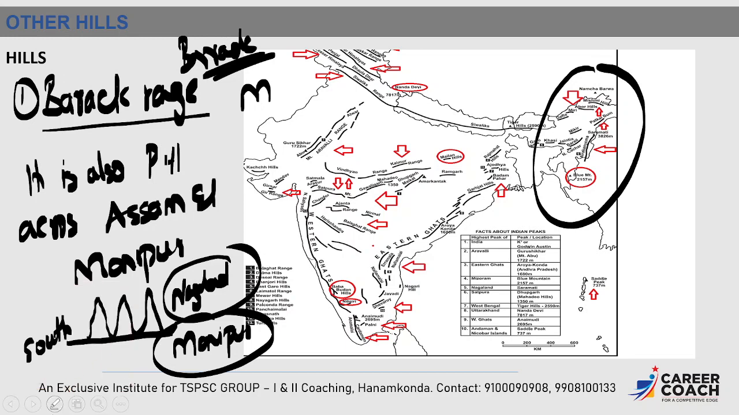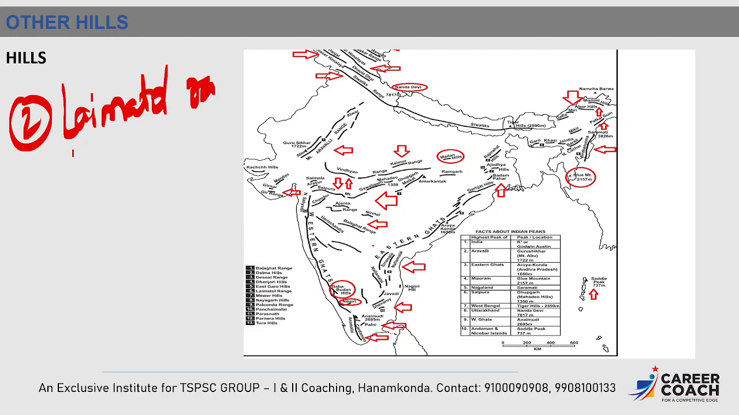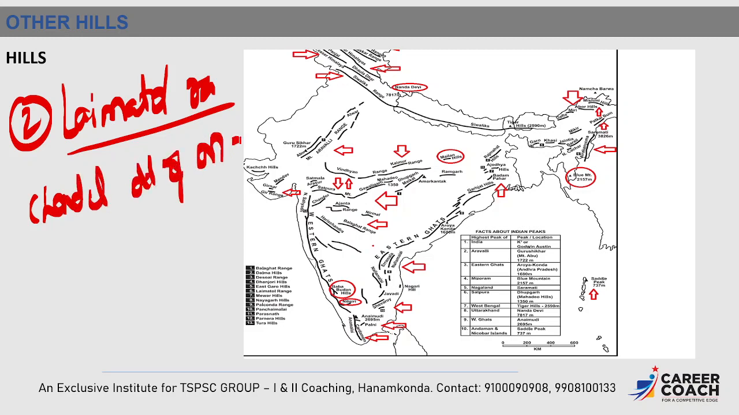Now, the second important one is Laimatol ranges. A very important question: where is it situated? It is situated in Chandel district of Manipur. And here one famous river is there, that is the Chakpi River. Chakpi River originates in the Laimatol ranges.